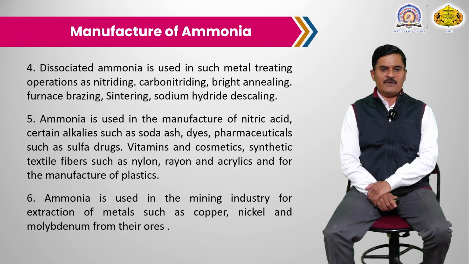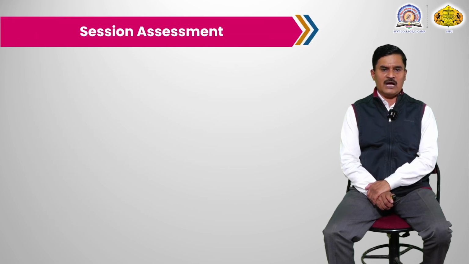Ammonia is used in the manufacture of nitric acid. Nitric acid contains nitrogen, and ammonia is converted into nitric acid, so the production of nitric acid requires ammonia. Ammonia is also used in the mining industry for the extraction of metals. Copper metal is purified using ammonia: it is first converted into a copper complex and then into the pure copper metal.